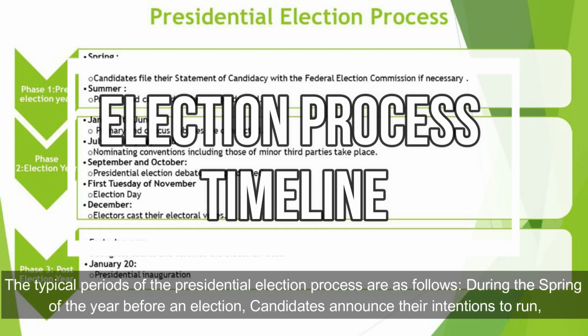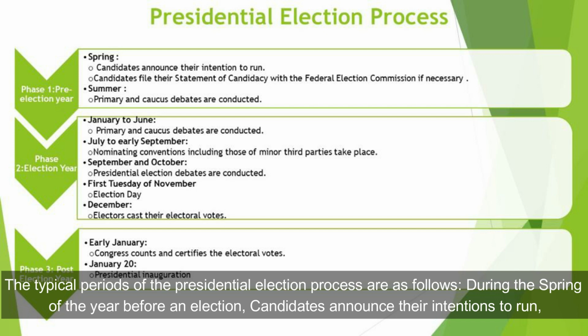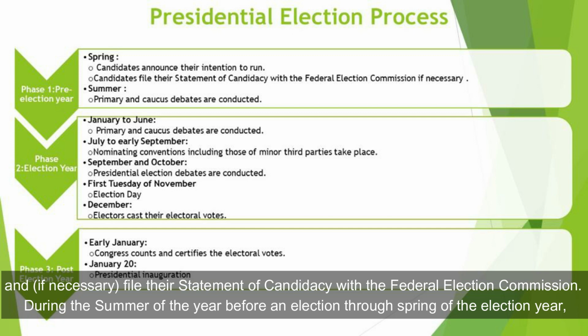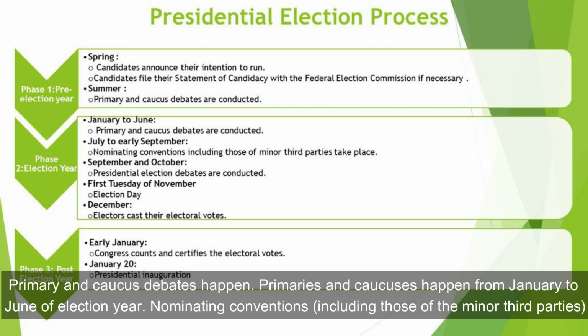The typical periods of the presidential election process are as follows. During the spring of the year before an election, candidates announce their intentions to run and file their statement of candidacy with the Federal Election Commission. During the summer of the year before an election through spring of the election year, primary and caucus debates happen. Primaries and caucuses happen from January to June of election year.